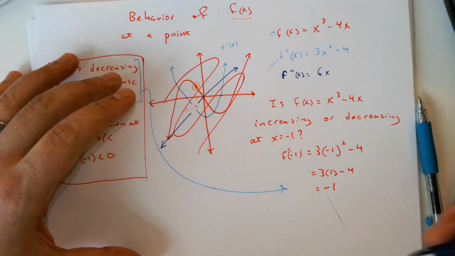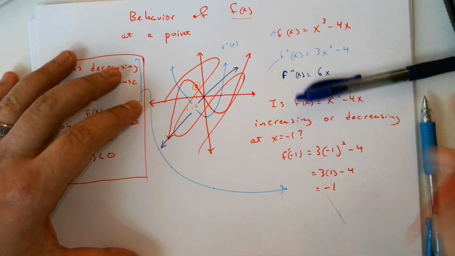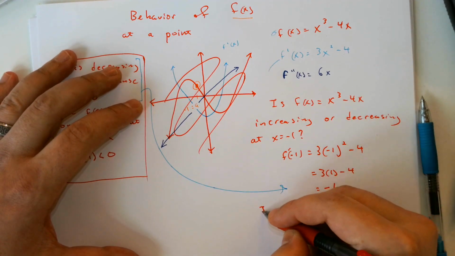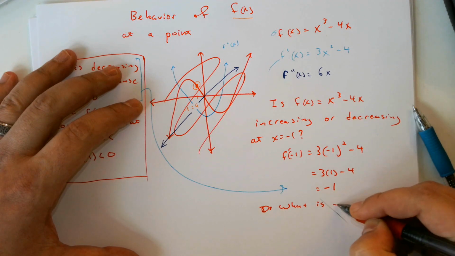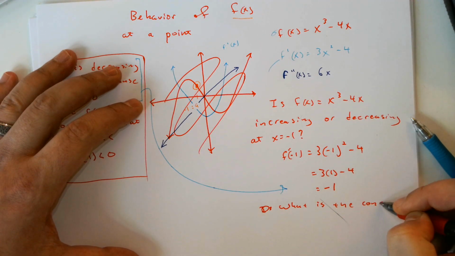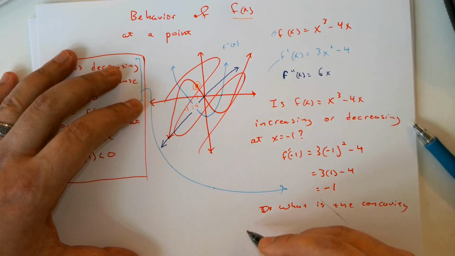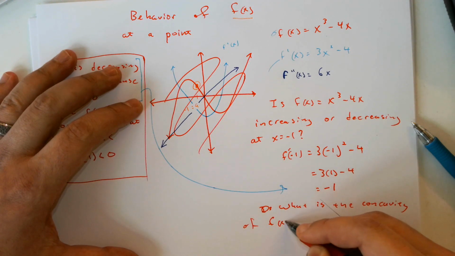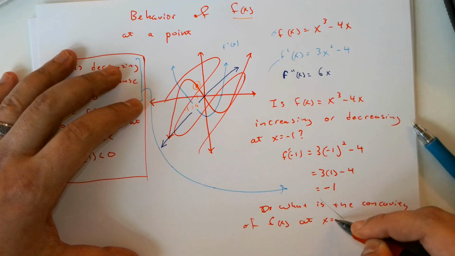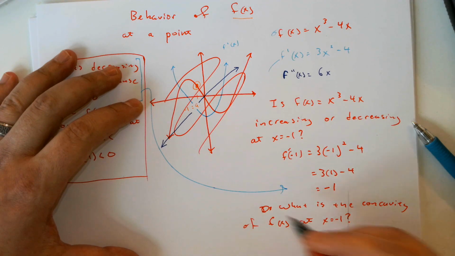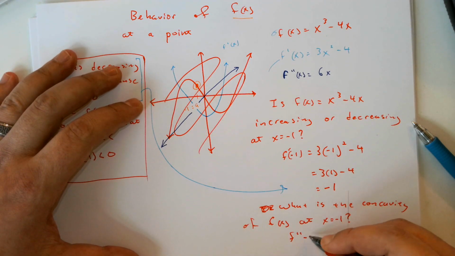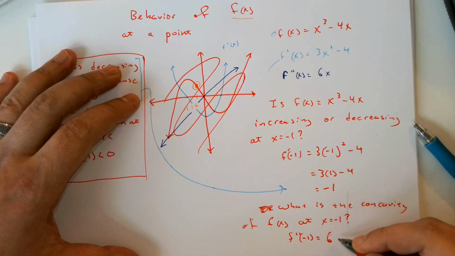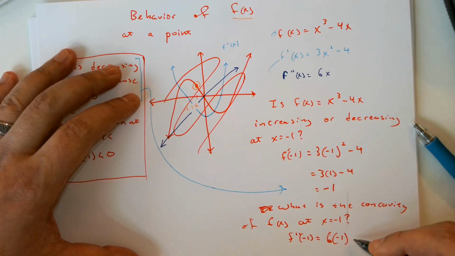Same thing for the second derivative. If we encounter the question, what is the concavity of f of x at x equals negative 1? Same thing, f double prime of negative 1, again, this is a very easy function. 6 times negative 1 equals negative 6, which is less than 0.